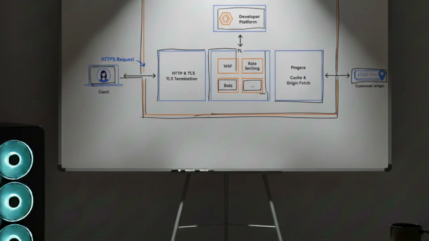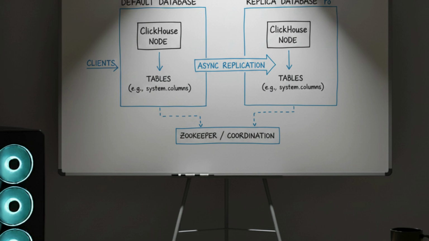Now, in order to keep up with the attackers, Cloudflare refreshes these files at a regular cadence of a few minutes. These files are refreshed by running a query in the ClickHouse cluster, which has distributed tables using sharding under the default database, as well as a replica of the default database called r0. With the distributed query run, it fetches the records from the system.columns metadata table for the HTTP request features table. Note that this distributed query does not mention which database to use, and thus the cluster will run the query in all the databases which the current user has permission to view. This was the second mistake.